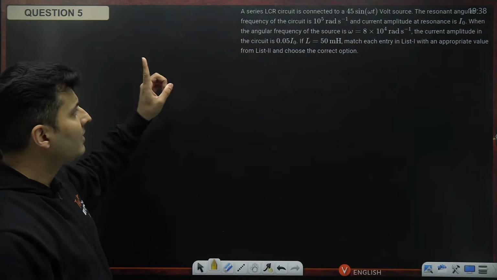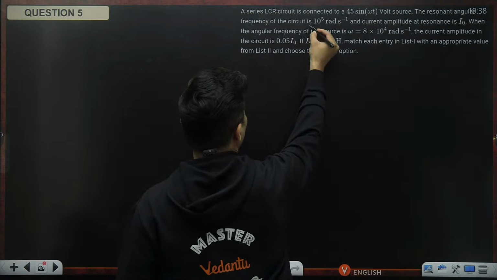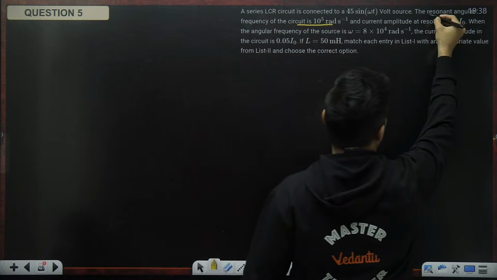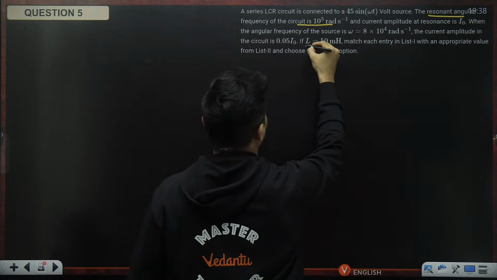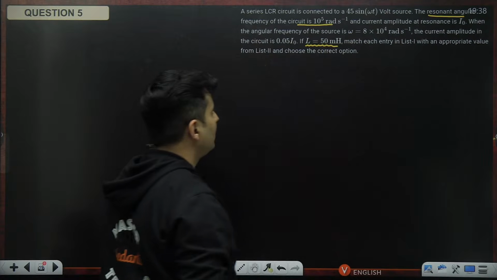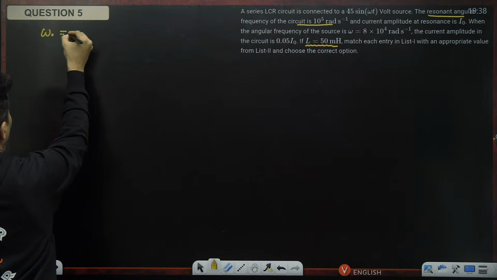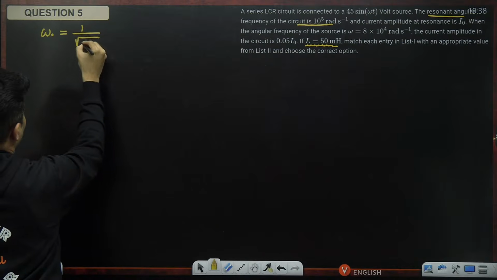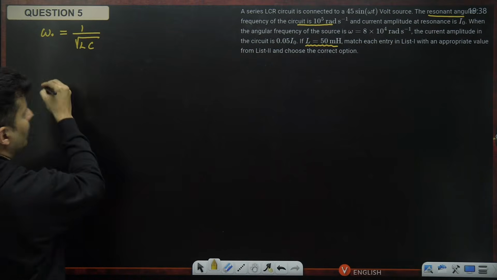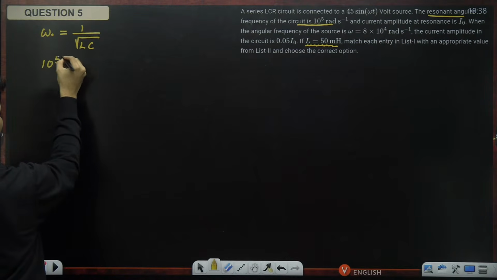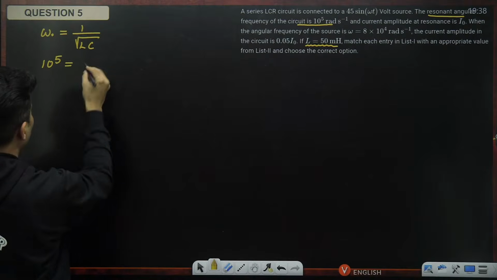Since the resonant frequency is mentioned, and inductance is also mentioned, I know that omega naught is 1 by root of LC, and omega naught is 10 raised to 5 radians per second.